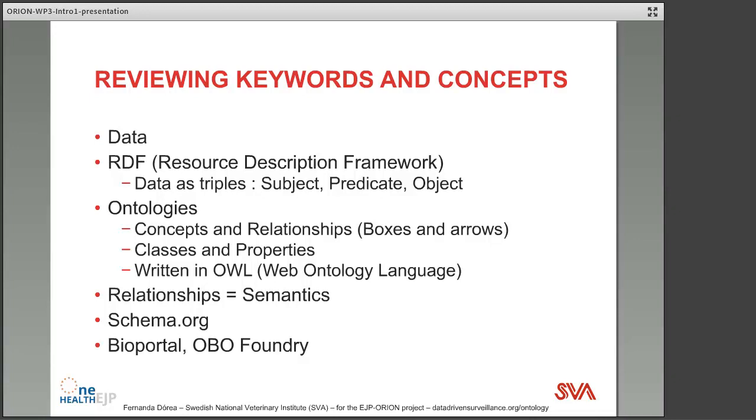And we started drawing our knowledge model, or the knowledge we needed to understand the data, as boxes and arrows. So we're going to now call them formally the concepts in our ontology and the relationships between them. Or you may also see those things called the classes and the properties. They mean the same thing, concepts and relationships, or classes and properties between those classes. And an ontology is coded, written into a machine interpretable format using this language called OWL, Web Ontology Language. So it's spelled backwards there.